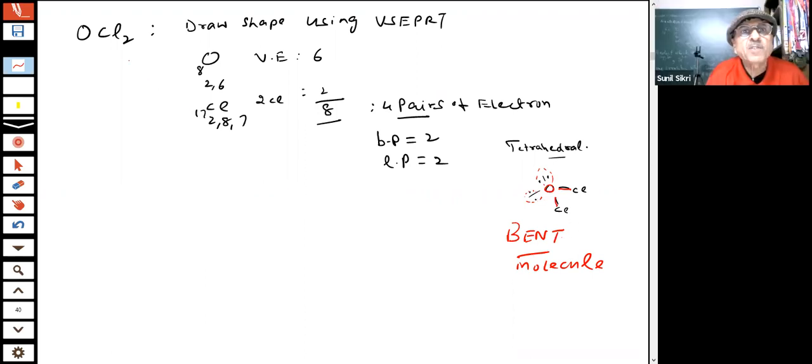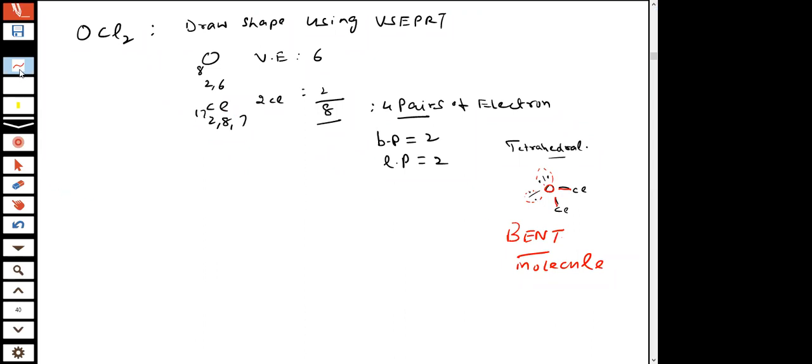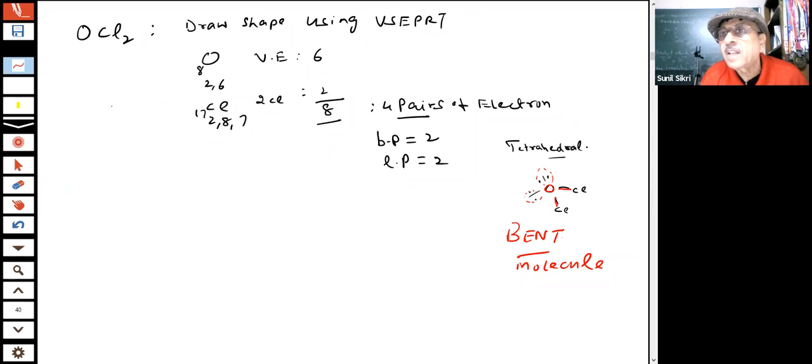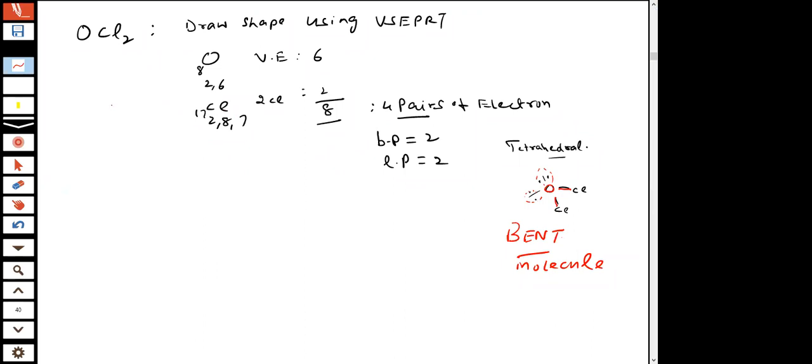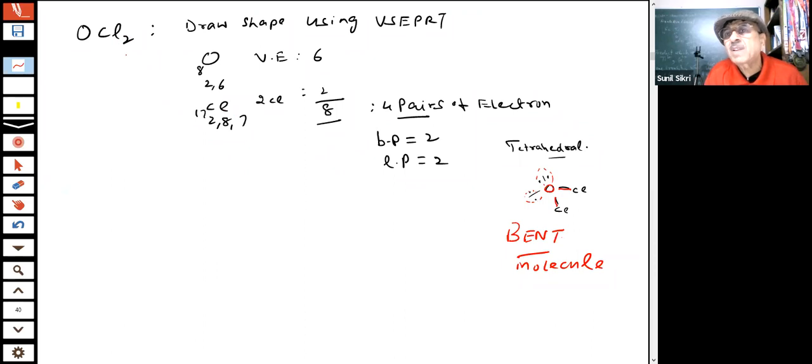Now we have shown you very clearly how we draw the shapes. If there is any doubt, you tell me. I only say that there will be no shortcuts for the answers. If I try to make a guess, student, it is not possible, then I will make mistakes.